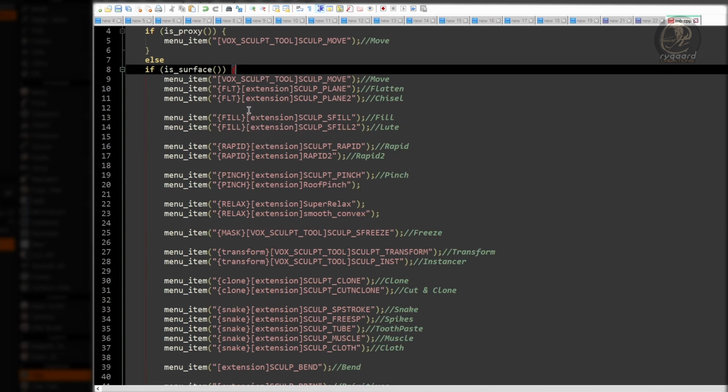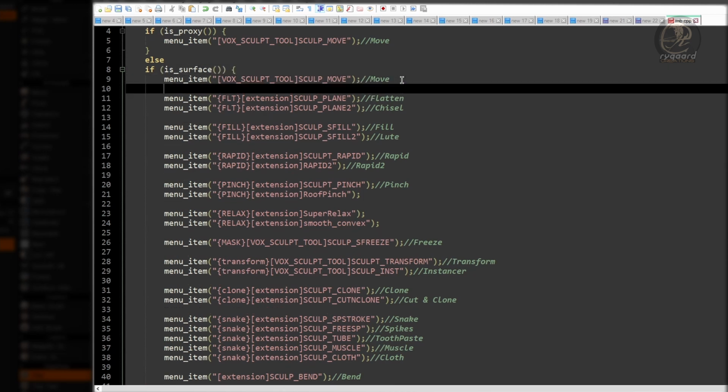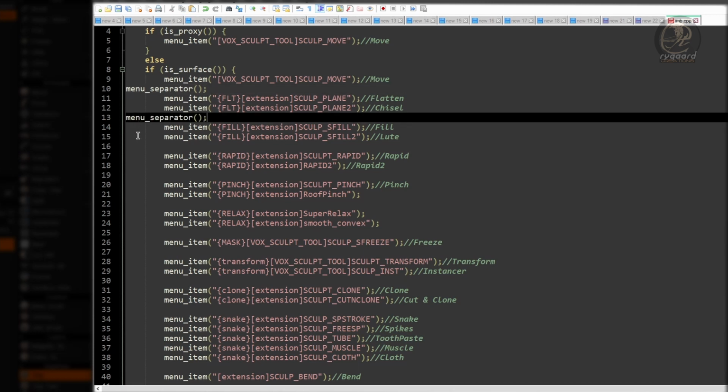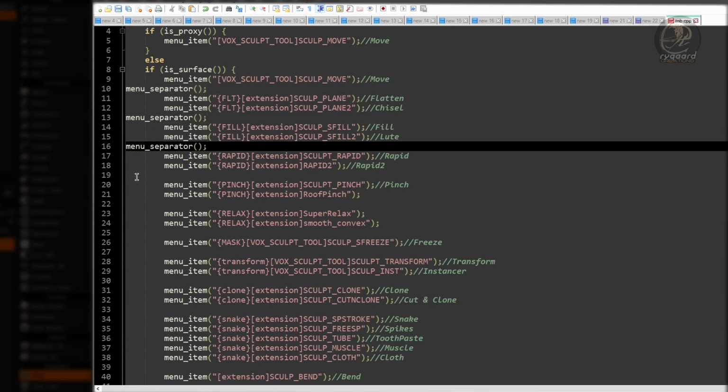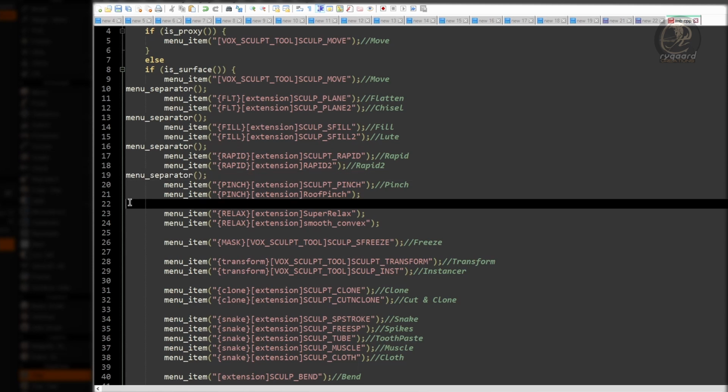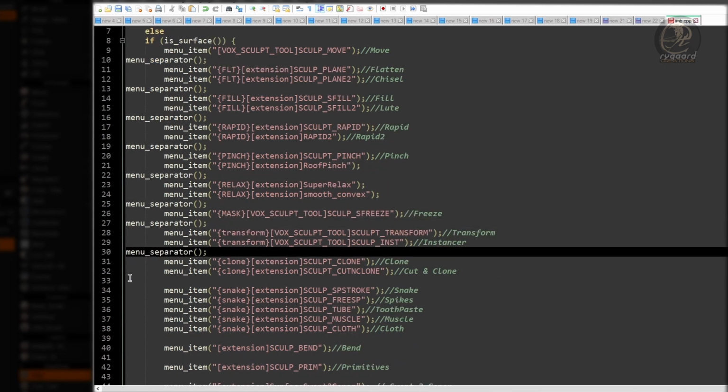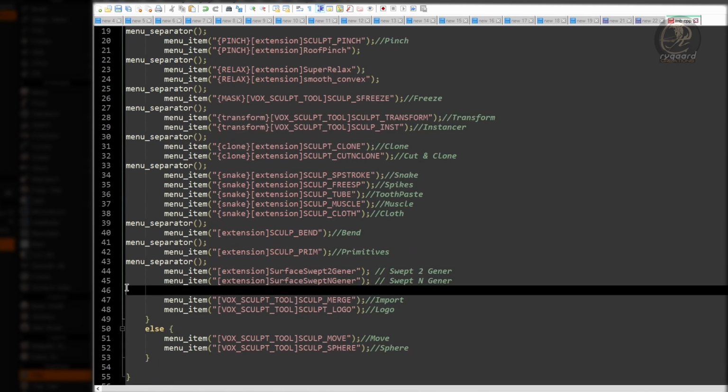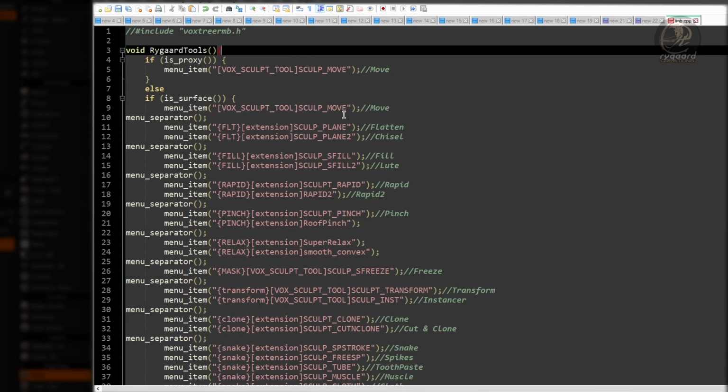First of all, I quickly organize this script and add some separator bars through the menu separator function. I will copy this function, and among all these functions, I use the separator bar. That's it.